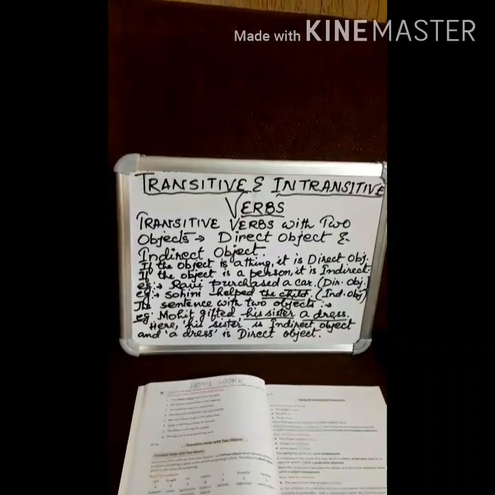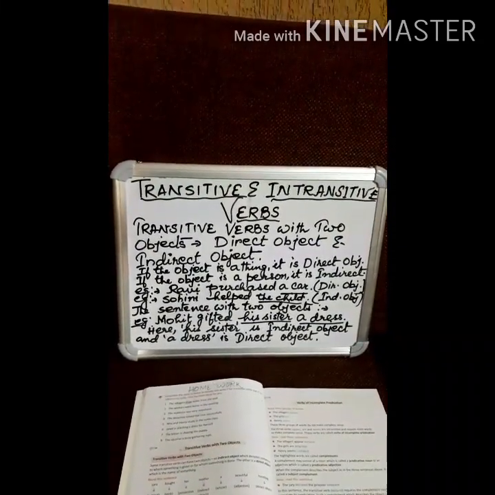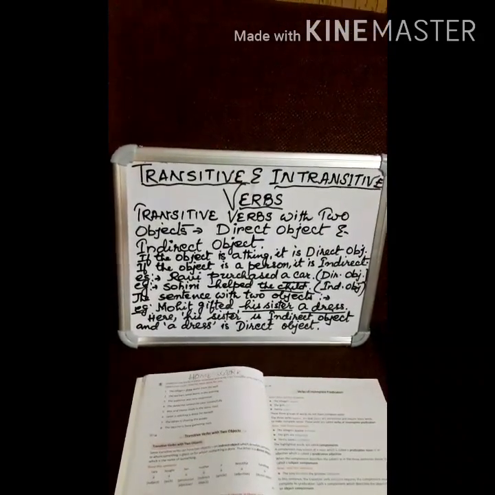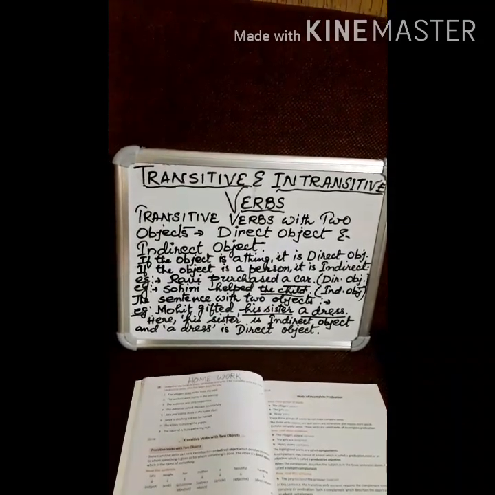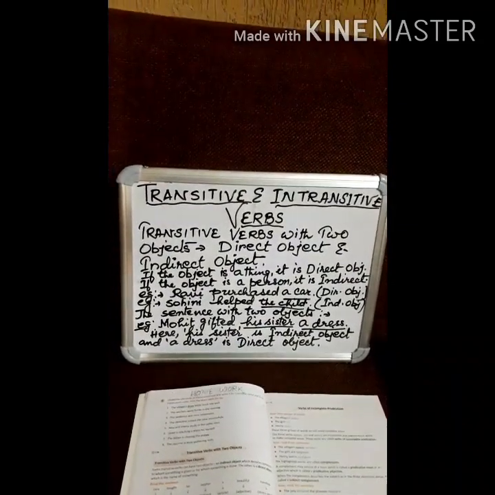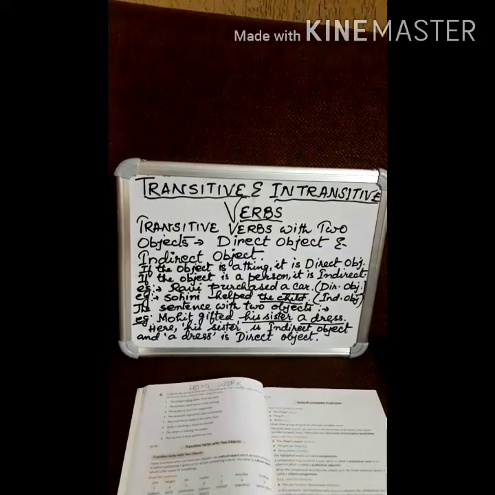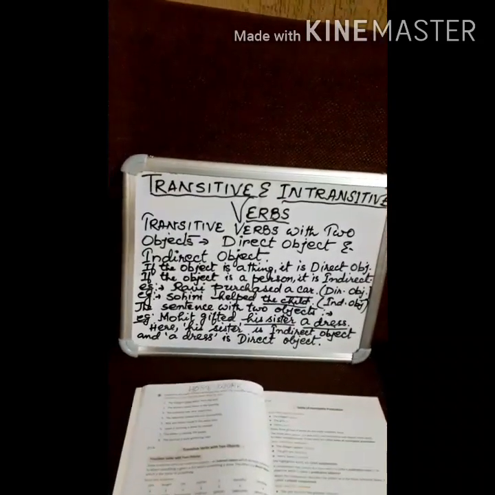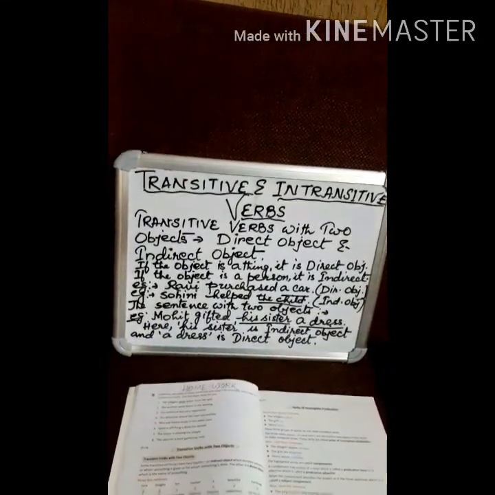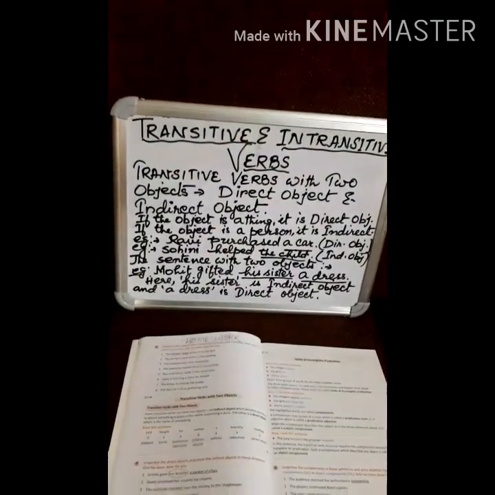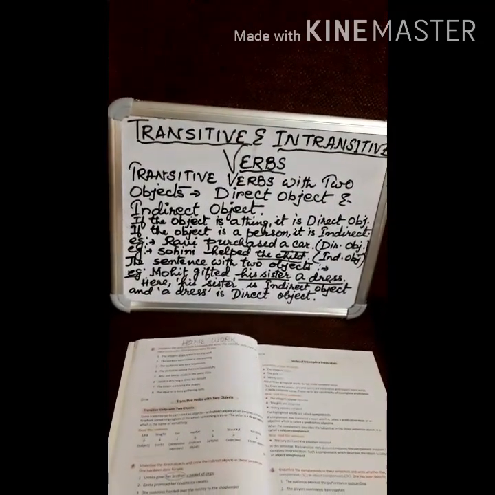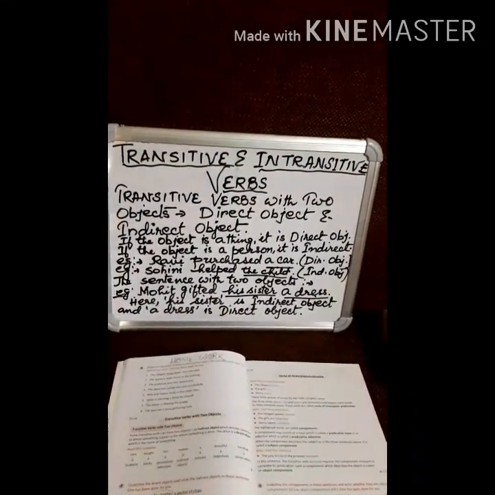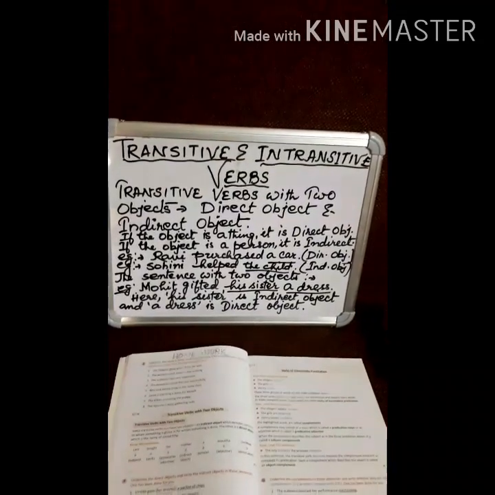Like in the example given, Ravi purchased a car. A car is the object here because it is written after the verb purchased. Ravi is the subject, who is doing the work of purchasing a car. A car is a thing, so it is a direct object. Similarly, in Sohini helped the child, Sohini is the subject who is doing the work of helping the child. The child is a person, so the child will be called an indirect object.